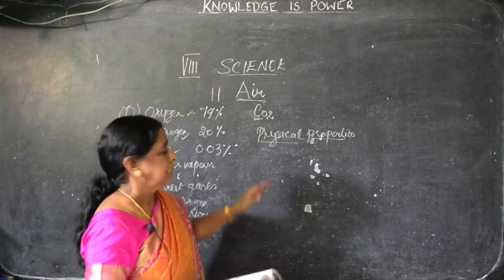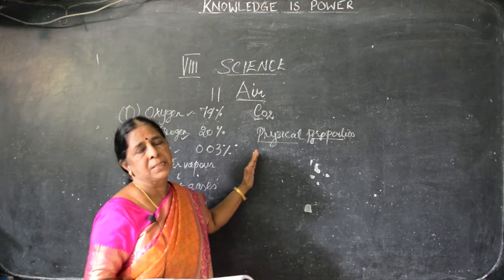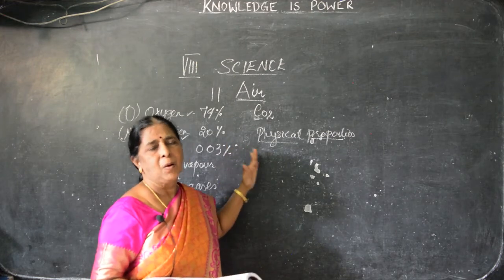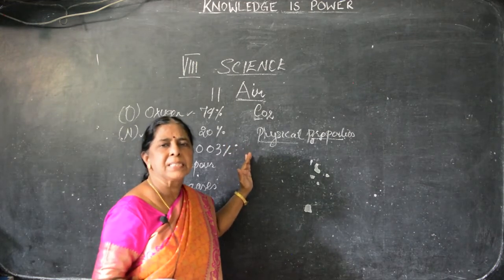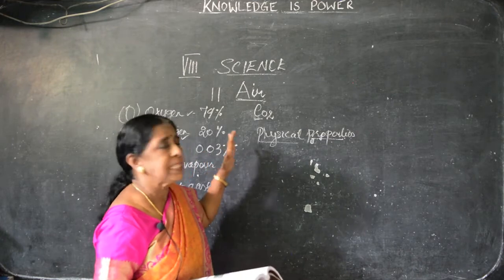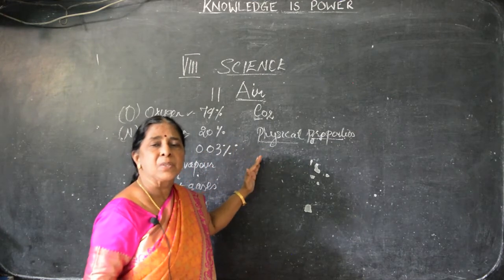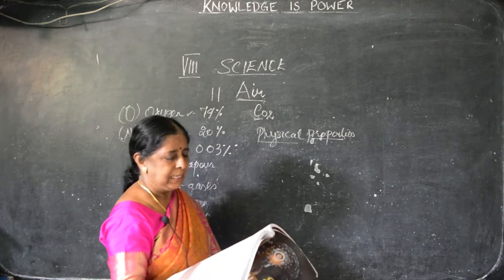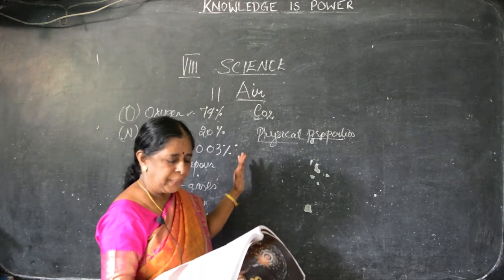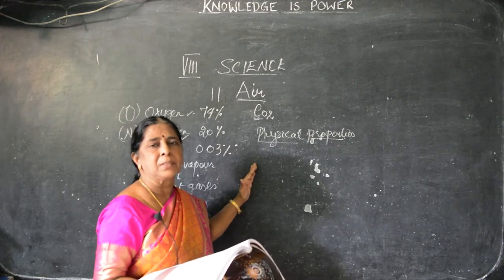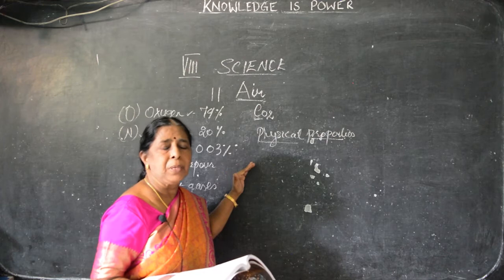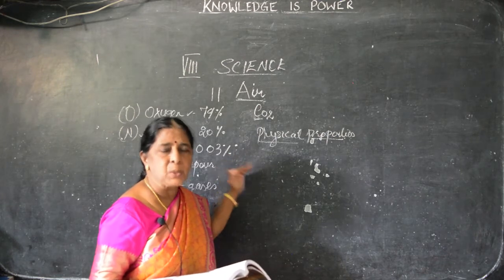As usual, we go to physical properties. It is a colorless and odorless gas. Mostly all gases are colorless and odorless. What's the meaning of odorless? Tasteless. It is heavier than air. Nitrogen, we have seen, is lighter than air, but this is heavier than air. It does not support combustion. It is fairly soluble in water. Nitrogen we have seen is insoluble in water. This is soluble in water. Soluble in water means it is easily soluble in water.